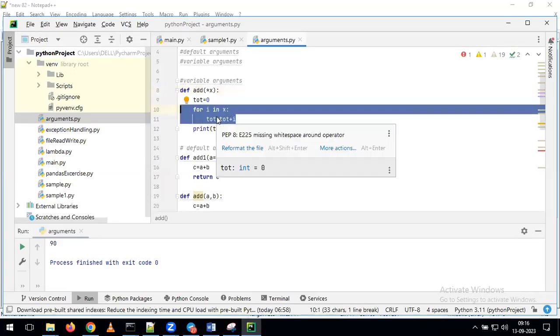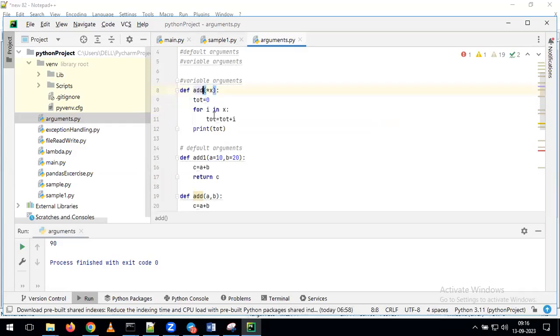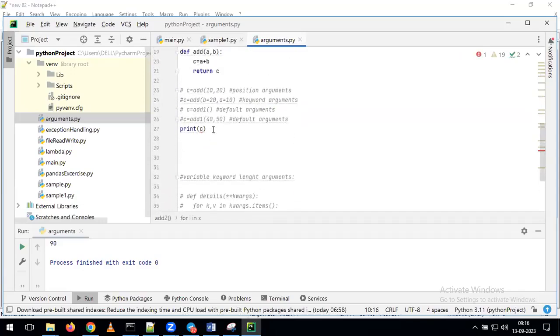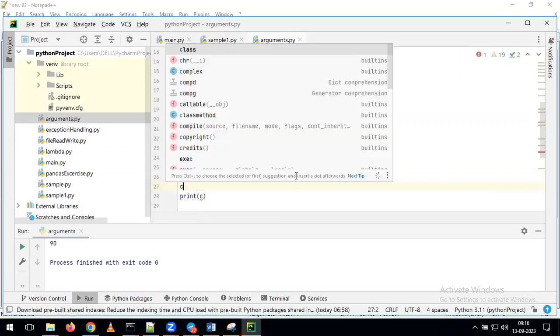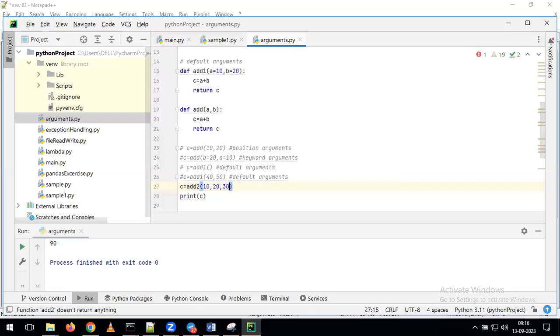With the help of the for loop, I will iterate all the variables, whatever we are passing. With that, I can get the sum value depending on my requirement. So here I will give the name as add to. Now after that, here I'm giving, for example, C is equal to add to of 10, 20, 30. Now after that, I'm giving the print of C.